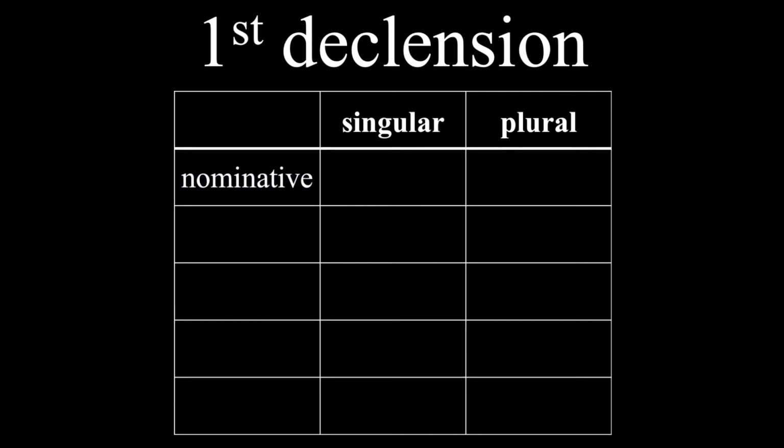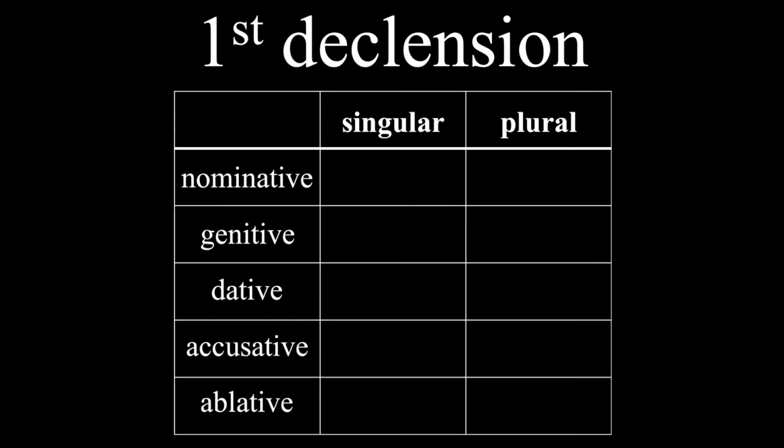Those cases are the nominative, genitive, dative, accusative, and ablative. In Latin, case endings are used to show what part of the sentence a word is, such as a subject, a direct object, or a possessive, but we'll get more info on that later in another video. Also, there are 2 other cases called the vocative and the locative, but they're not nearly as commonly used as these 5, so we'll worry about those later as well. So the endings for first declension are a, ae, ae, am, and ā. You'll notice that the ablative singular and the nominative singular are the same except for the accent mark. You can use that to help you tell the 2 apart.